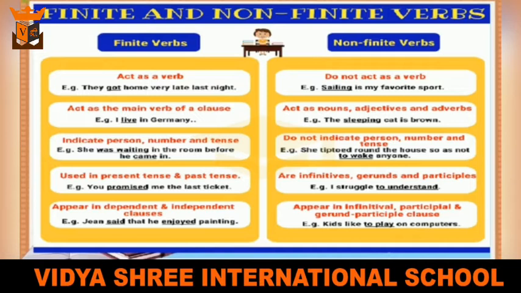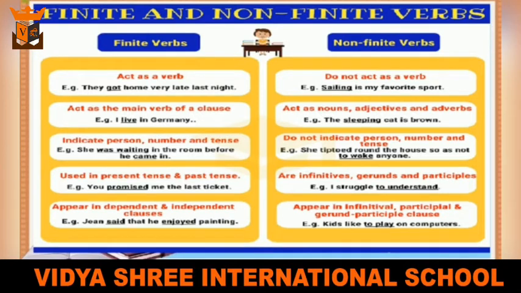For example, she was waiting in the room before he came in. Here was waiting and came are finite verbs. And she tiptoed round the house so as not to wake anyone. To wake is a non-finite verb here. Finite verbs are used in present tense and past tense, whereas non-finites are used as infinitives, gerunds and participles. Example, you promised me the last ticket. I struggle to understand.